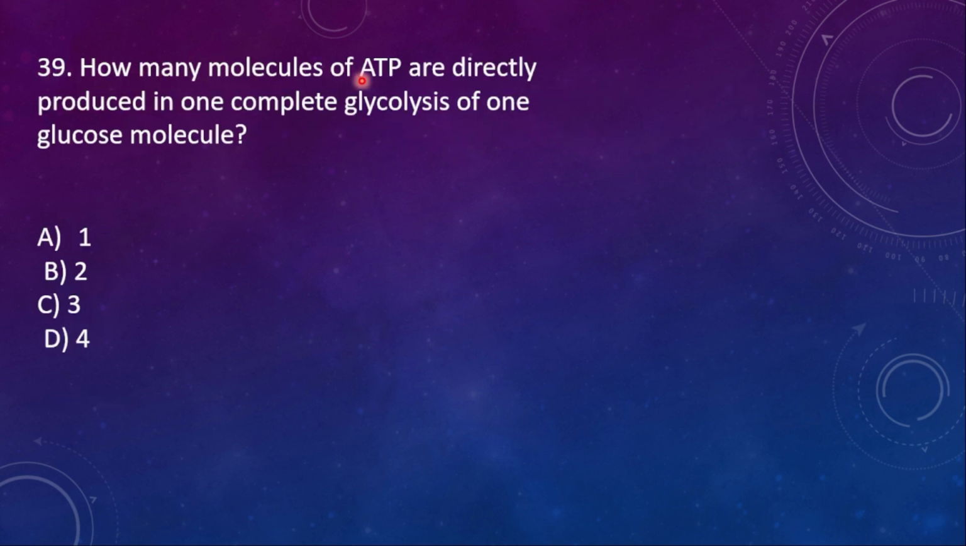39. How many molecules of ATP are directly produced in one complete glycolysis of one glucose molecule? That is option B, 2.